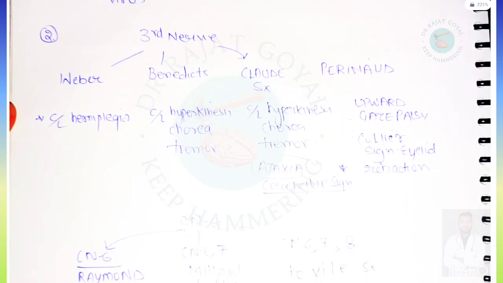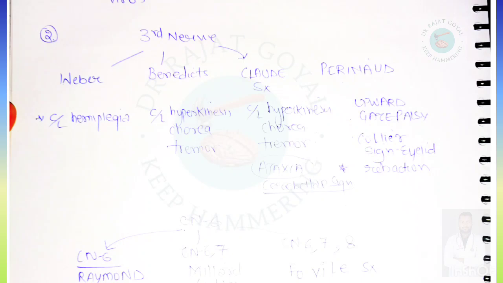They can ask about third nerve palsy. In third nerve palsy, 4 syndromes are there. First is Weber syndrome, in which with cranial nerve 3 palsy, contralateral hemiplegia will be there. If they give Benedikt, then contralateral hyperkinesis, chorea, and tremor will be there. In Claude syndrome, contralateral hyperkinesis, chorea, tremor will be there, plus ataxia, which is a cerebellar sign. So when they give third nerve palsy plus a cerebellar sign such as ataxia,